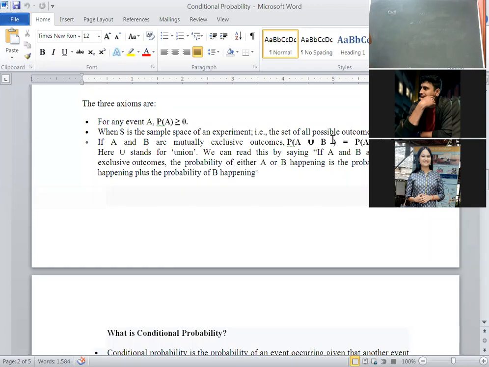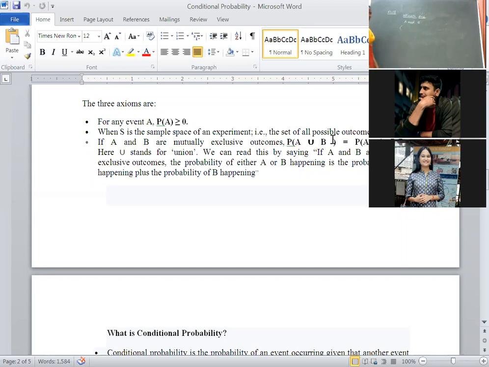Write down the symbol A union B: an event which represents the happening of at least one of the events A and B. What is at least one?